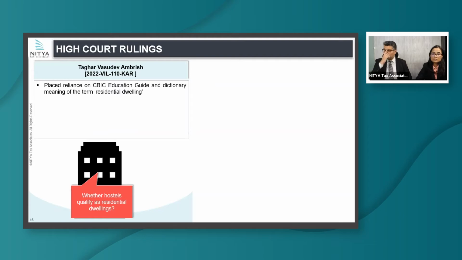What the court noted is they went into the meaning of the term residential dwelling, which is used for residence over a period of time. They recognized that hostels are not somewhere where you go for residence overnight. It's not a shorter period of stay. Usually hostels provide a longer period of stay, even though for students, let us say, and other people, it's relatively for a longer period. Basis that, they held that yes, the exemption would be available to them for residential dwelling.